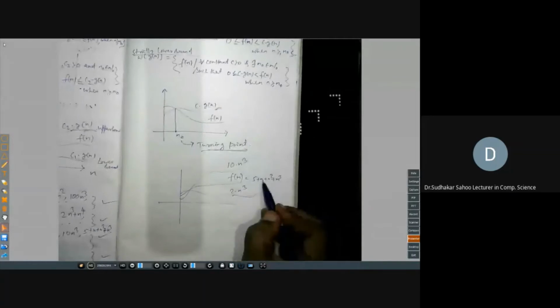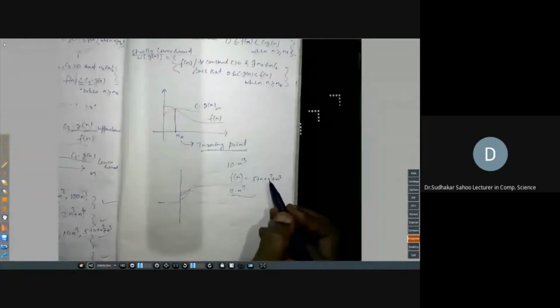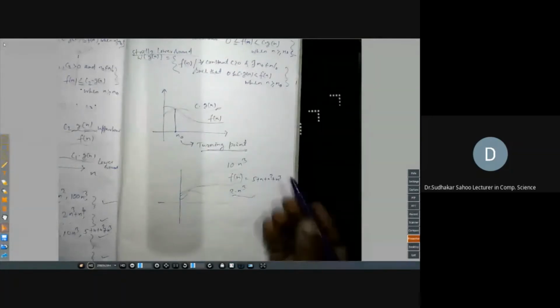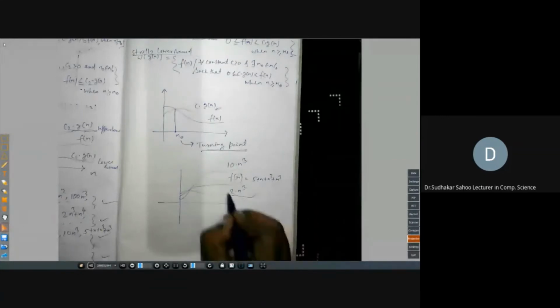Can you find two constants where this condition holds? Is it greater than 2 n cube? Or c can be 1 into n cube. Is it greater than n cube? Suppose c is 1. You can choose any positive constant.